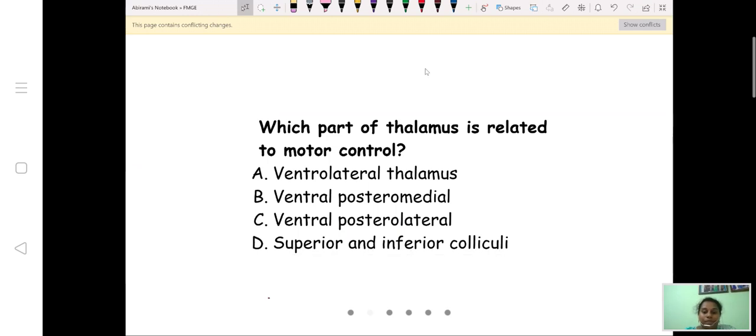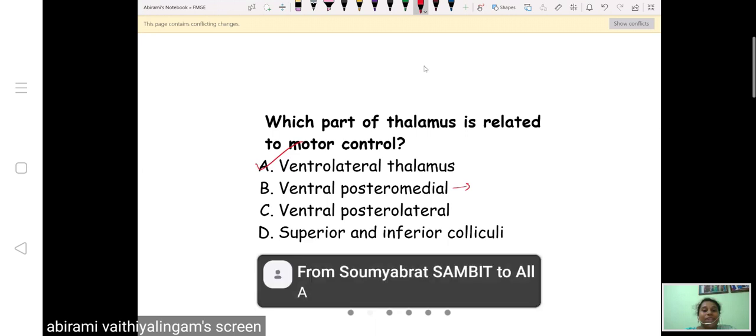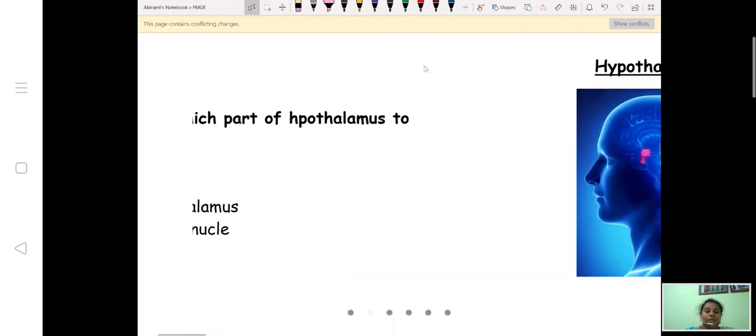So it is ventrolateral thalamus. What is the function of VPM? Yes, pain from mouth. VPL is pain from limbs. So next we'll move on to the next question.